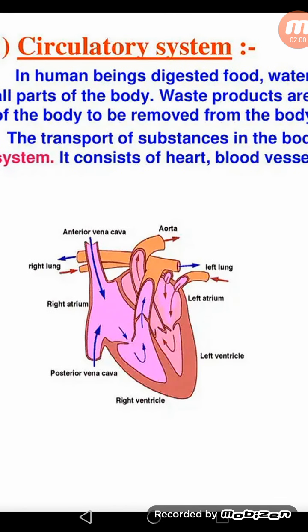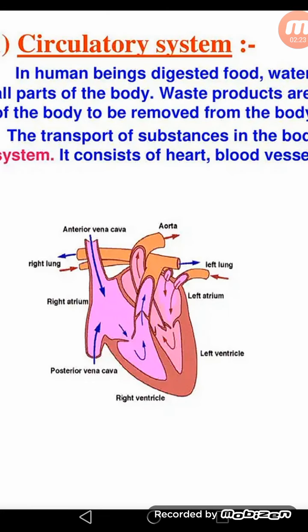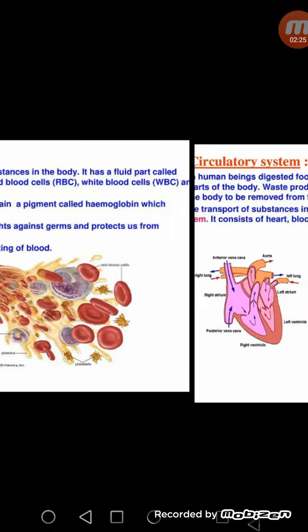In the same way, heart acts like a pumping organ in human beings, which helps in transport of blood so that it may carry all the substances from one part to another. It mainly consists of four chambers, or we can say human heart is divided into four parts: right atrium, left atrium, right ventricle and left ventricle. The complete structure I will explain later on in the next video.